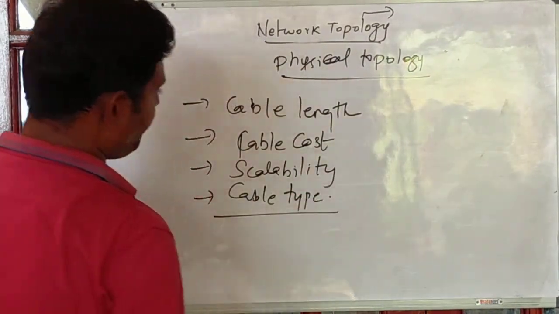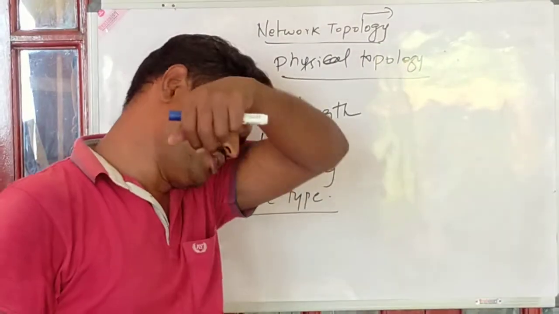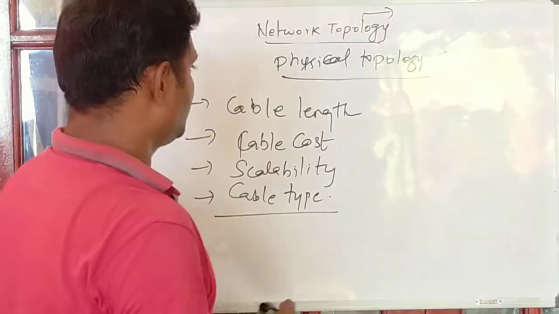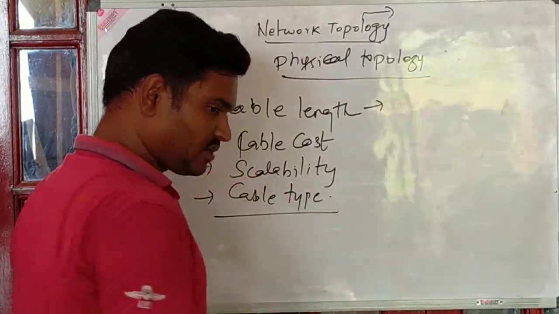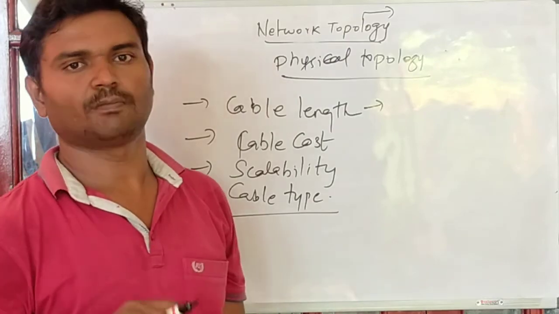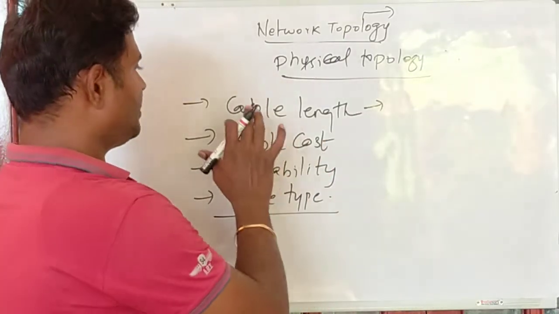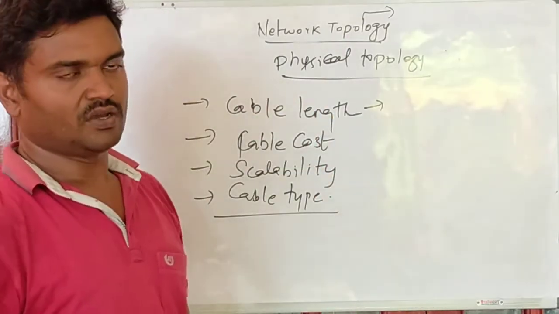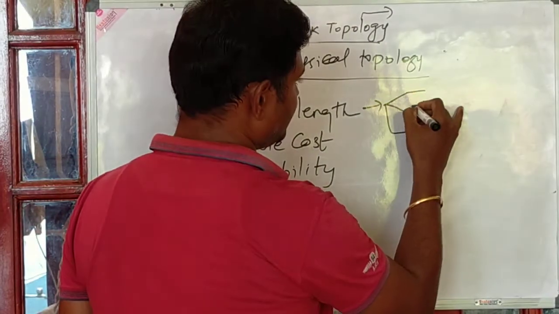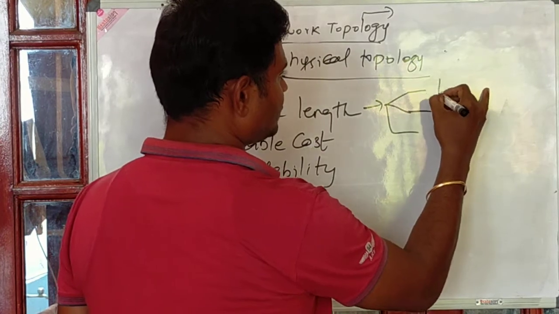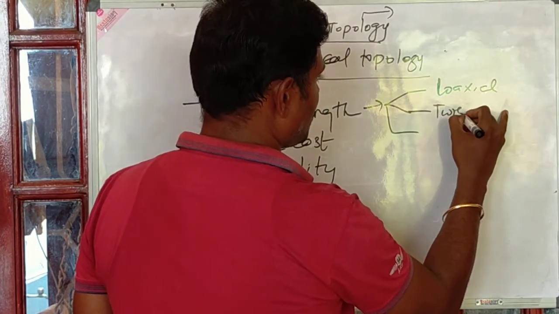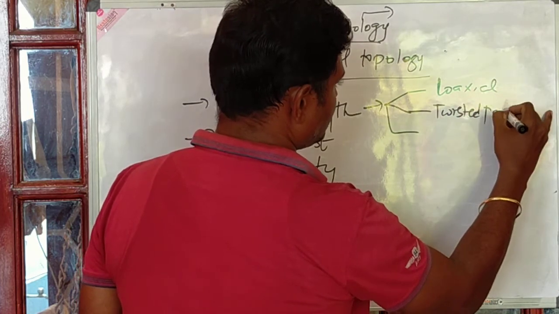So these are the four important aspects you want to consider when you select what type of topology you are going to adopt for a network, right? In terms of cable length, as I already said, no topology is highly advantageous and no topology is completely useless. There are only three possible cases in terms of cable length: coaxial, twisted pair,